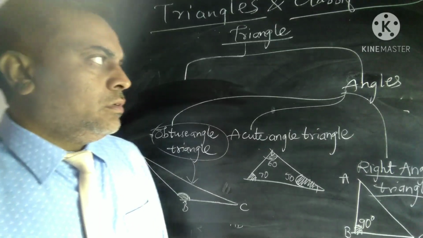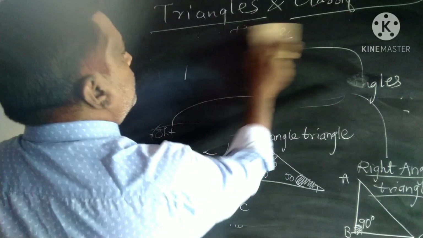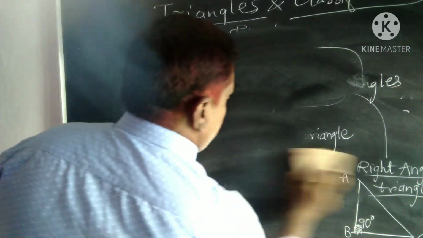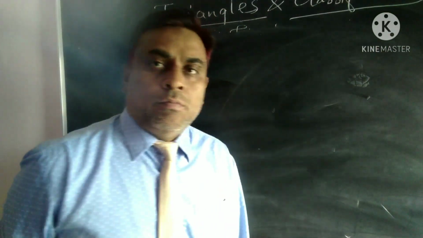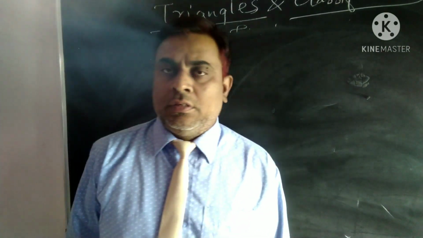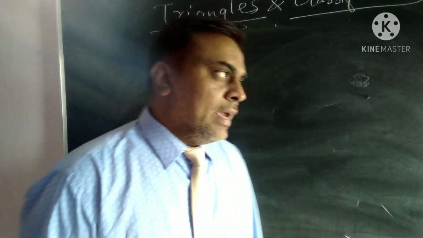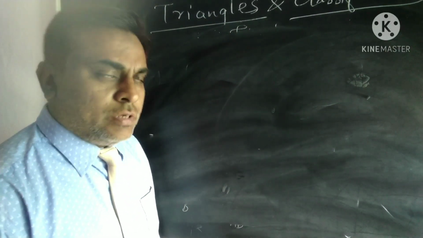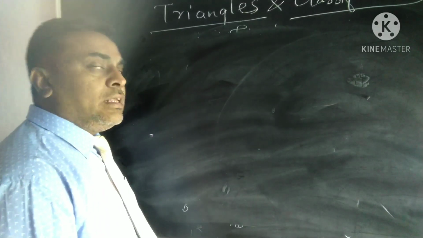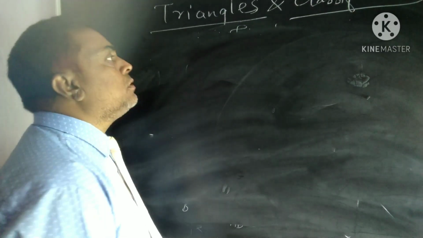Okay. So once again I am recapping all the information which I told you in the class. A triangle is a closed figure bounded by three line segments, and a triangle has three sides, three angles and three vertices.